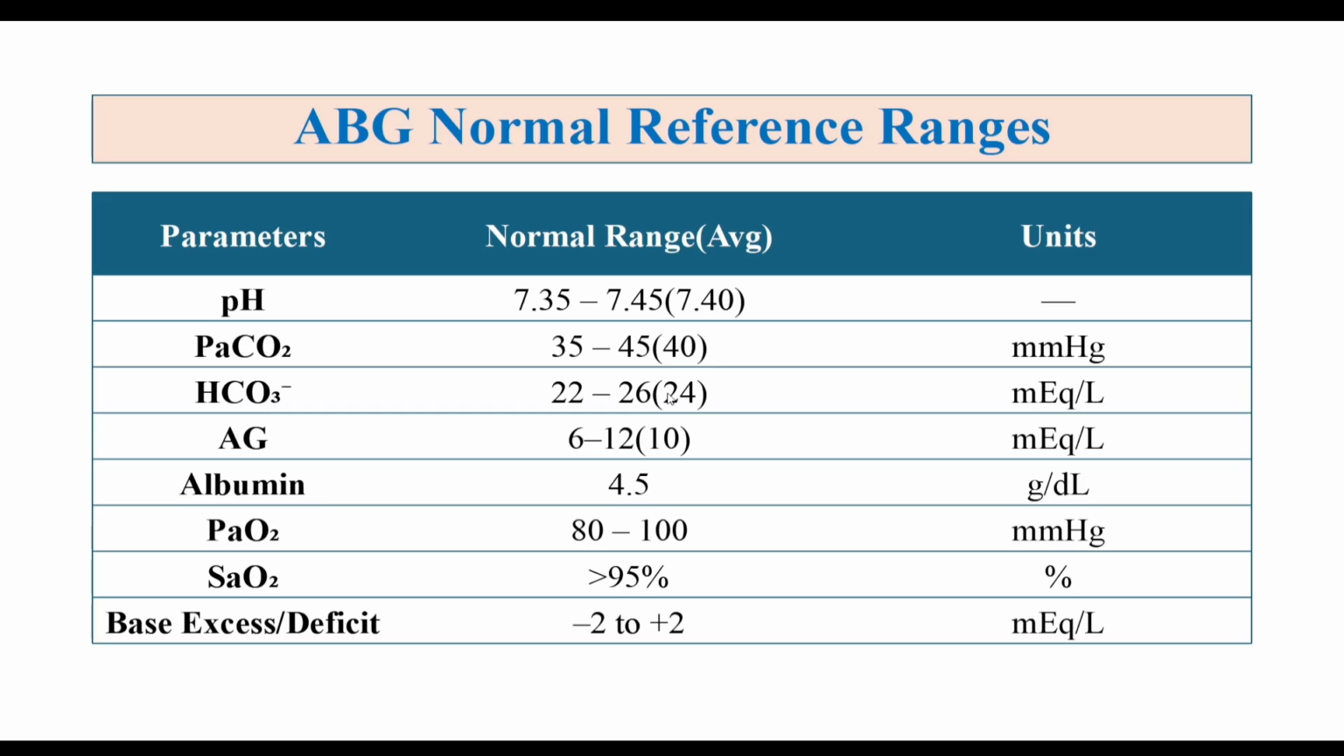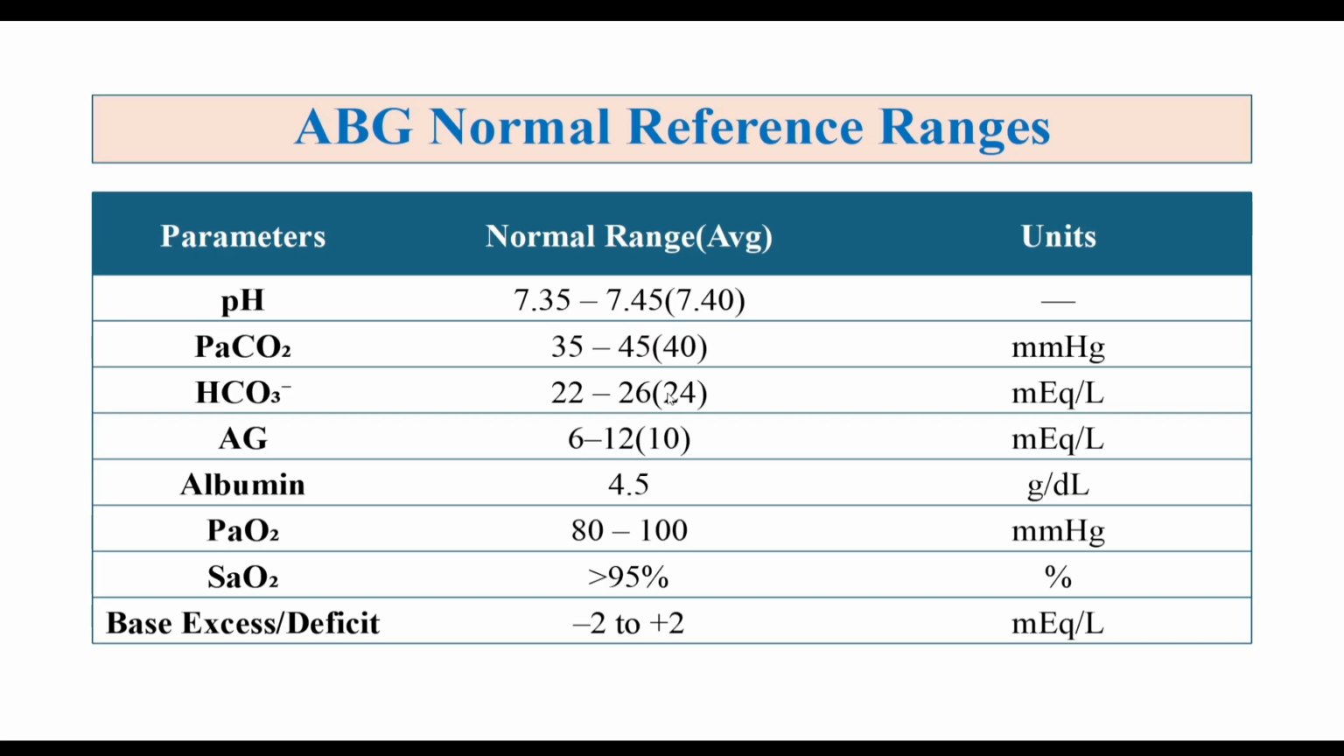To recognize the abnormal, we must first know the normal. Normal pH range is between 7.35 to 7.45, the narrow window of life. PaCO2 level is 35 to 45 millimeters of mercury, the respiratory component, and bicarbonate level is 22 to 26 millimoles per liter, the metabolic component, and PaO2 level is 80 to 100 millimeters of mercury, and SaO2 level is 95 to 100%.